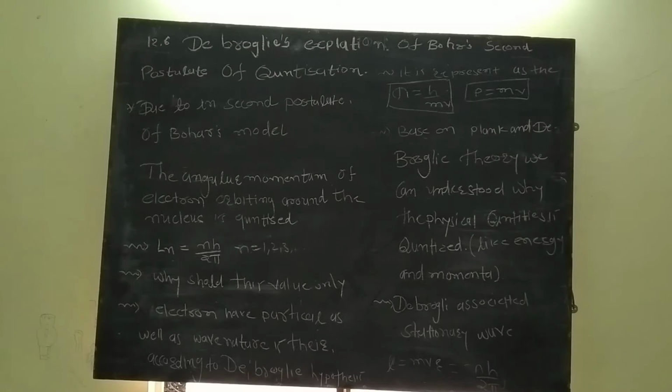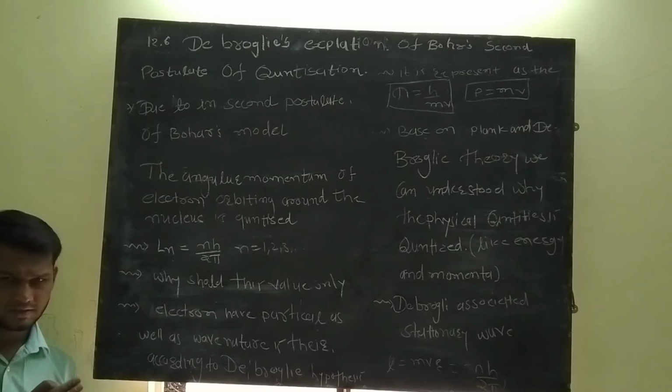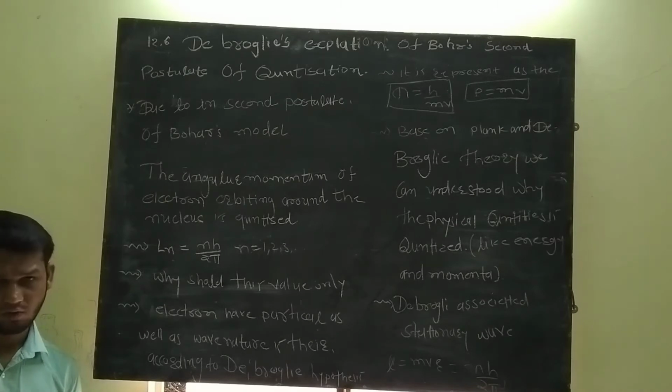Now why are we taking only this value, Ln is equal to nh upon 2 pi? See here, the electron is a particle. In the 11th chapter we discussed that the electron has two types of nature. It has a particle nature as well as a wave nature. According to the de Broglie hypothesis, the electron has both a particle nature and a wave nature.